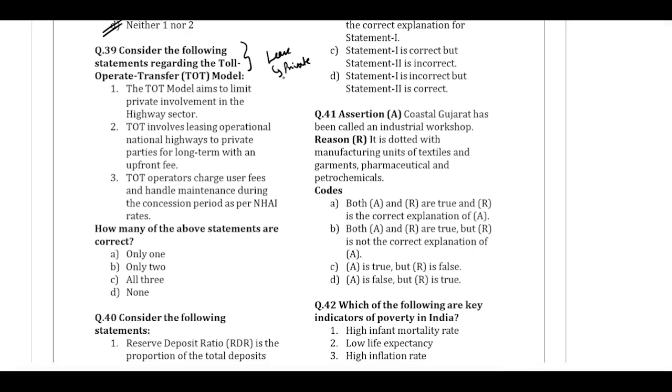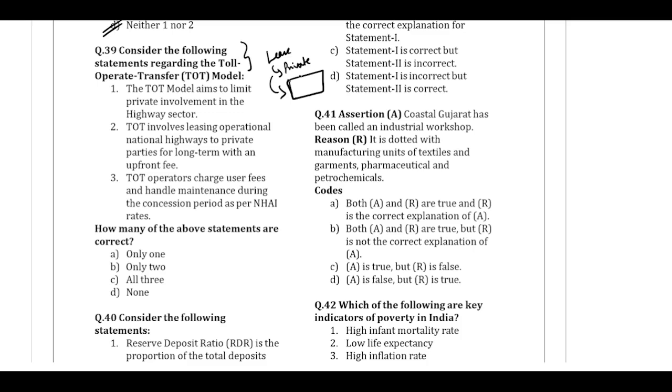Once the private company pays this one-time fee, it will be given access to this asset for a particular period of time, and this private company which has leased the road can collect the toll for that period, and the toll rates will be fixed by the highways authority. After the fixed time the property will go back to the government.